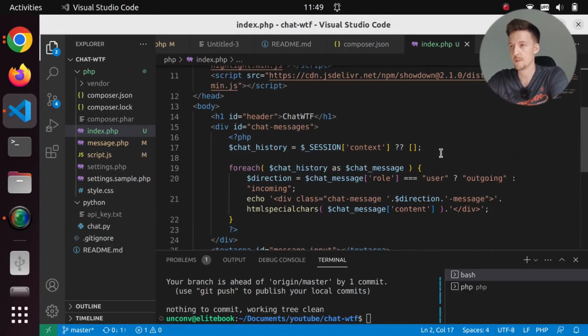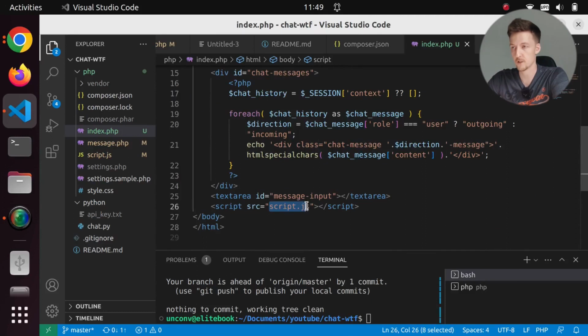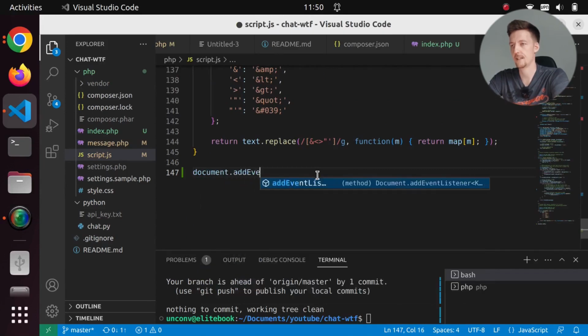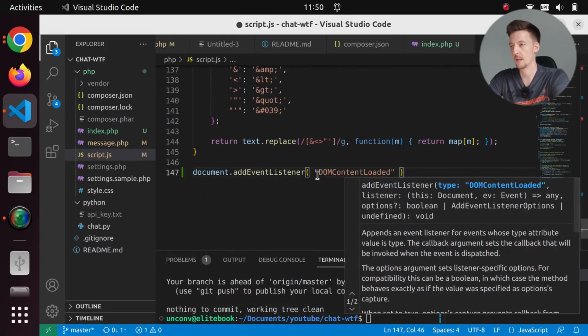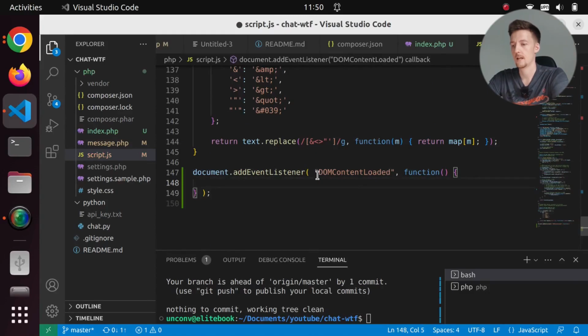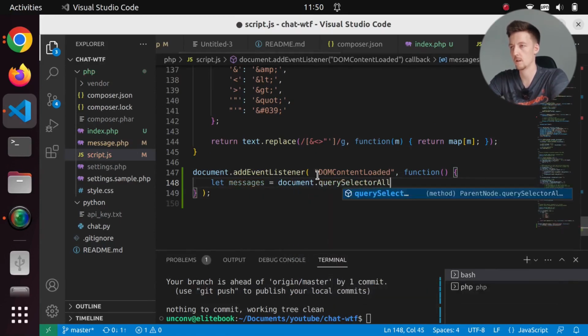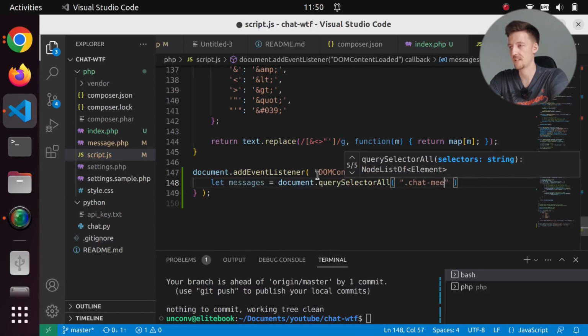So what I will do is I will add to the script.js a script that on the first page load, it will go through all of the messages and it will convert them from Markdown to HTML. So let's add down here document.addEventListener DOMContentLoaded. And here I will say let messages equal document.querySelectorAll chat message.